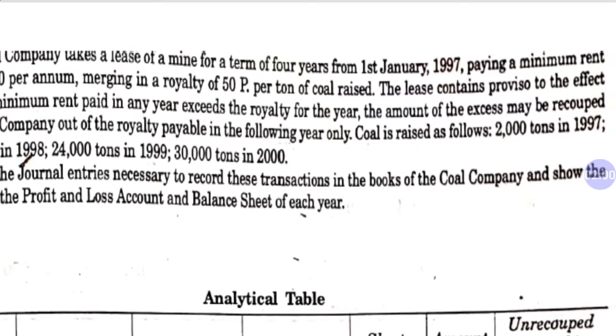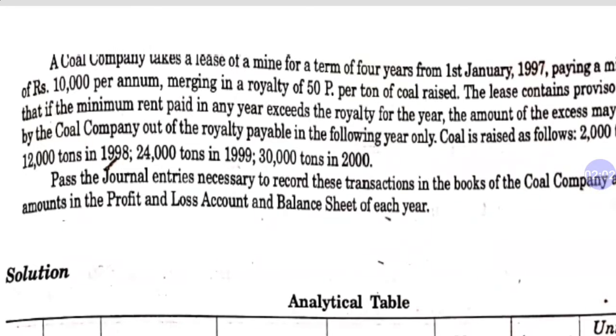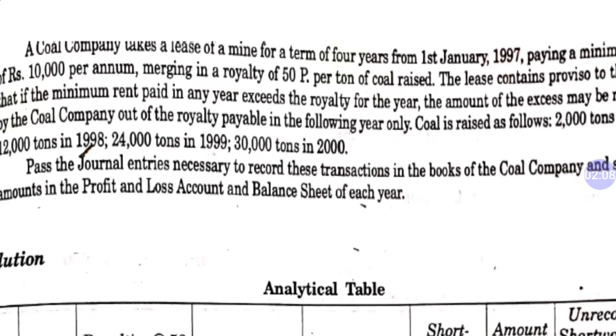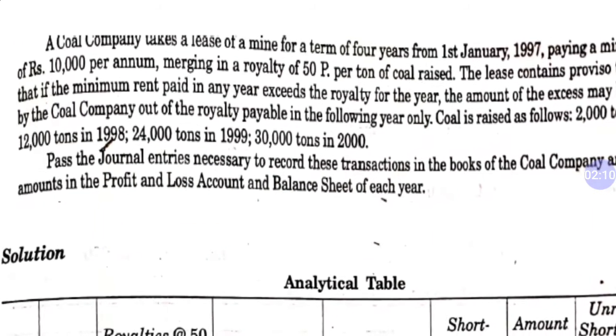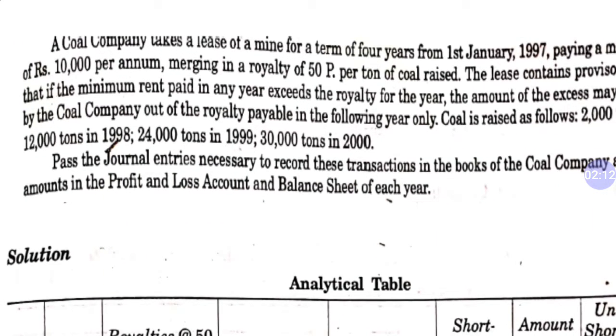The lease contains a provision to the effect that if the minimum rent paid in any year exceeds the royalty for the year, the amount of the excess may be recovered by the coal company out of the royalty payable in the following year only. So this is the condition. Dear student, you will have to identify the condition given in the question about recoupment of the short working.